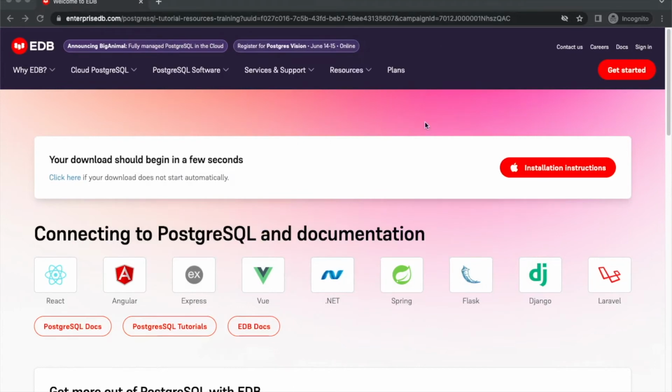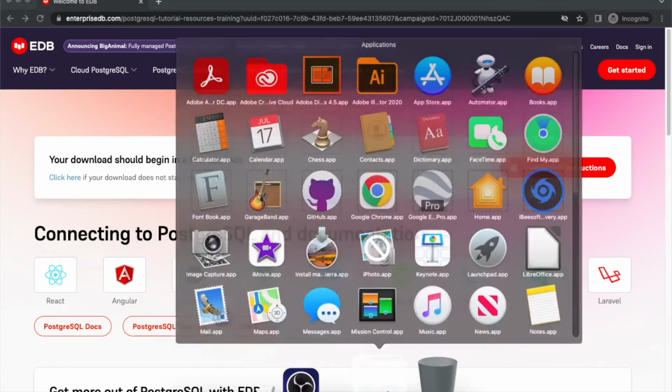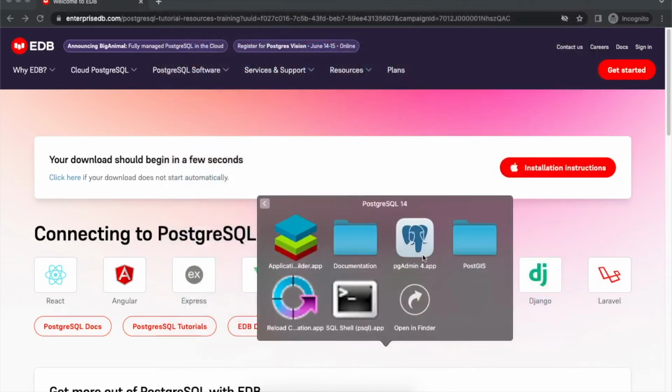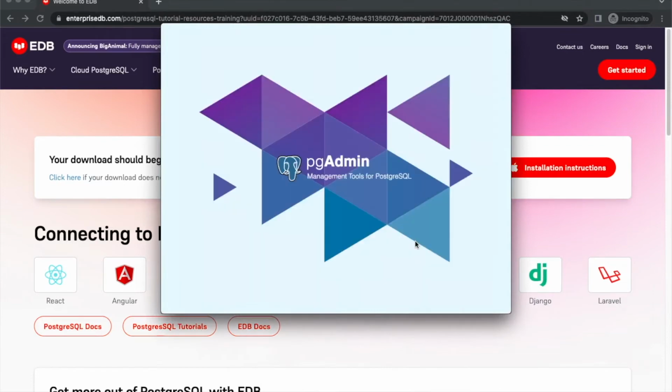Wonderful. Now I'm going to go to my application folder, and I'm gonna look for PostgreSQL 14, and that's where all the tools were installed. I'm gonna start pgAdmin4. Perfect. I'm gonna give it a few seconds to load in and start.